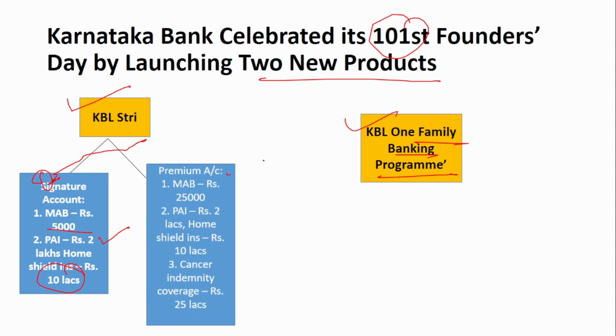Next is the premium account. Just by the name you can tell that here the minimum average balance would be higher. So here it should be 25,000. 25,000 of minimum average balance should be maintained, and the personal accident is 2 lakhs and the home shield insurance is also 10 lakhs, just like the previous one. But the cancer indemnity coverage is there for 25 lakhs.